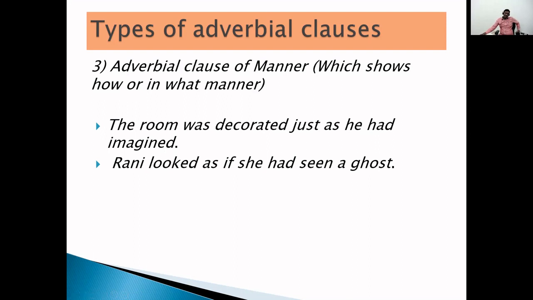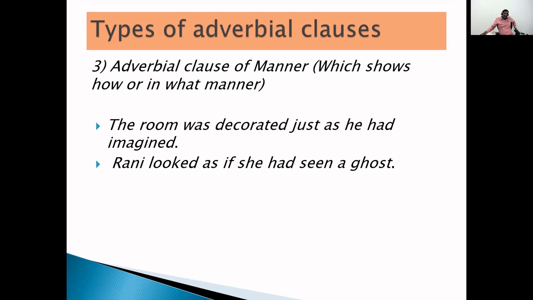Now look at the second example. Ronnie looked as if she had seen a ghost. How does Ronnie look? As if she had seen a ghost. Ronnie looks very fearful, just as if she had seen a ghost.